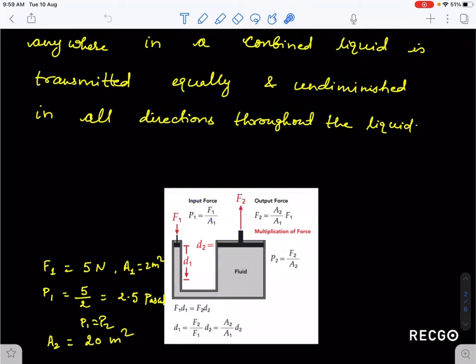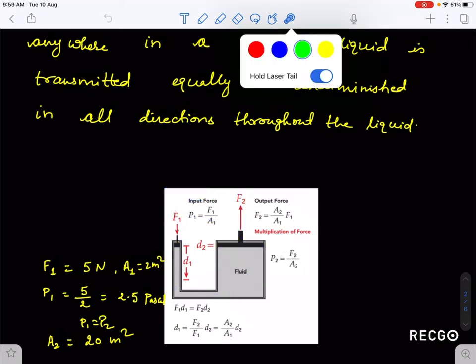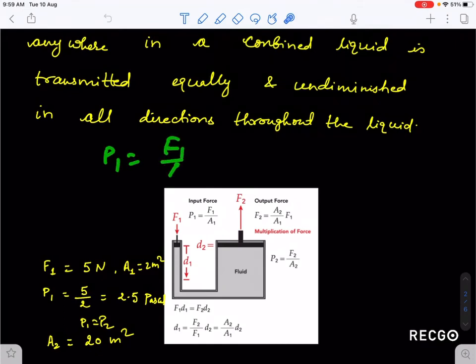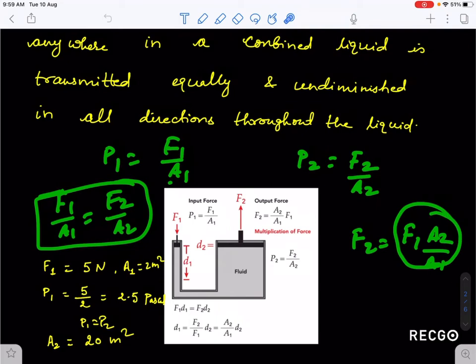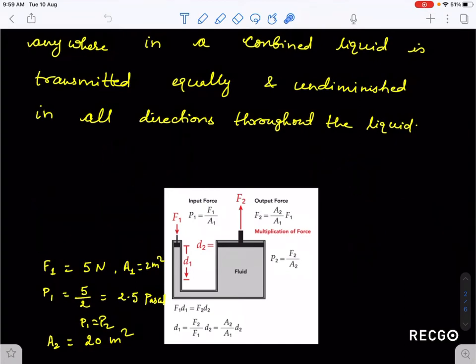So guys, can I say that this pressure P1 is nothing but F1 by A1, pressure is equal to force per unit area, and P2 is nothing but F2 by A2, and since P1 is equal to P2, F1 by A1 is equal to F2 by A2. From this conclusion, I can say that F2 can be calculated as F1 A2 by A1. So if we have to multiply this force many times, we increase the area of cross section on the other side. This is the principle on which hydraulic brake, hydraulic lift, and hydraulic machines work. They basically work on the principle of force multiplier.